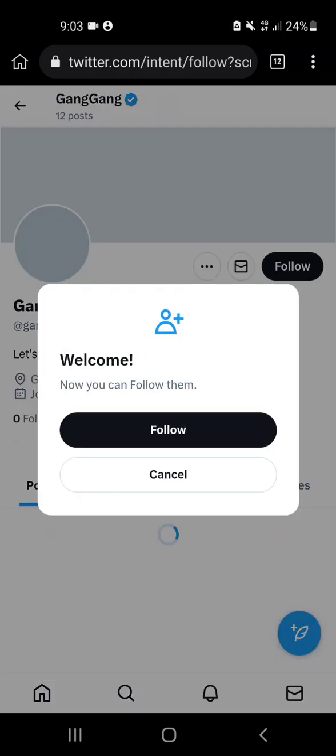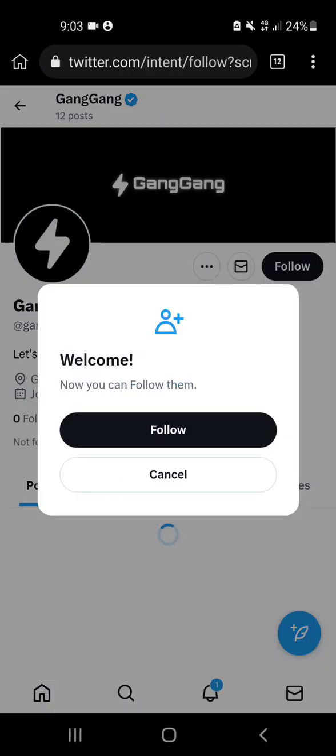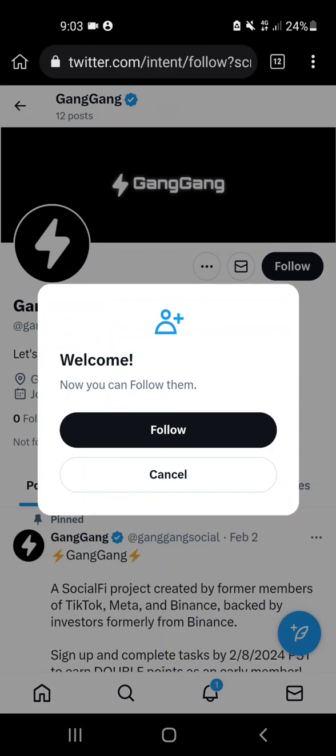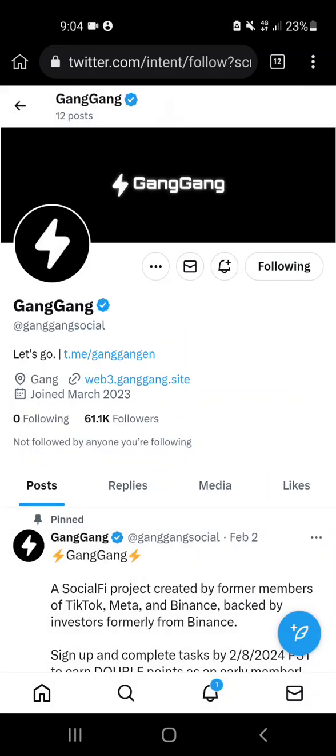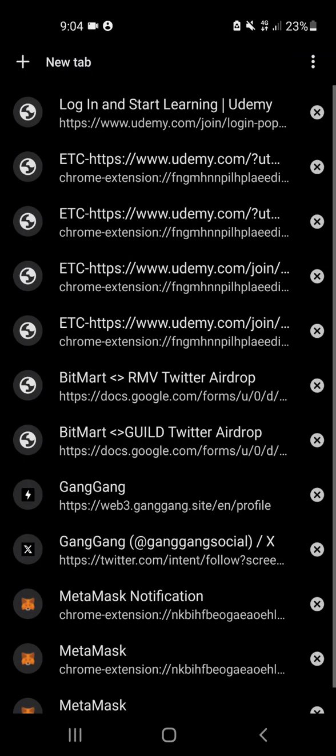Click on it, and it takes you directly to Twitter, where everything shows you automatically what to do. See, I'm just coming in there, and welcome, now you can follow them. Click on it, even your grandmother could do it. It's so easy.